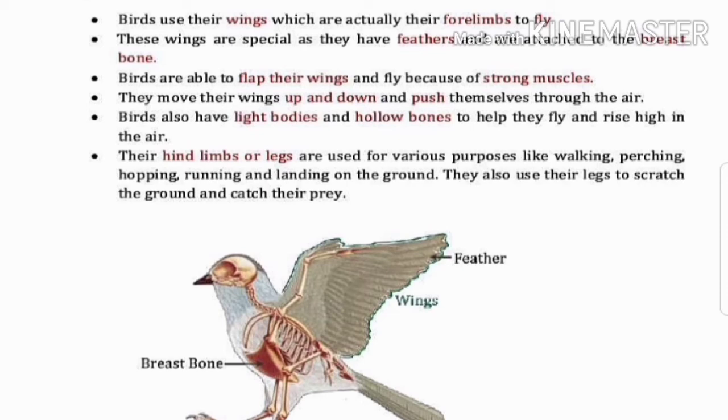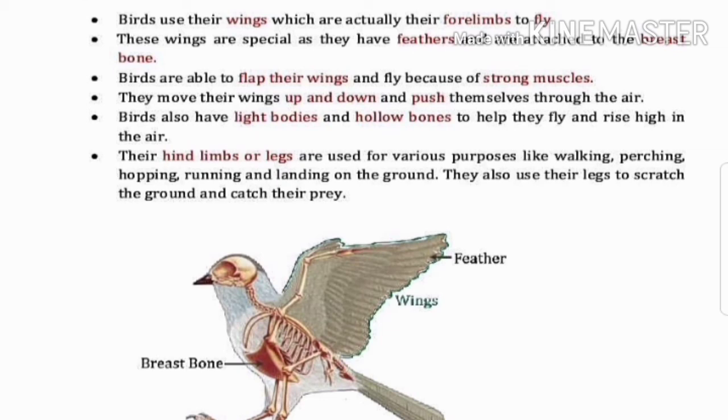The last part of this session is movement of birds. Birds use their wings, which are actually their forelimbs, to fly. These wings are special as they have feathers and are attached to the breastbone. Birds are able to flap their wings and fly because of strong muscles. They move their wings up and down and push themselves through the air. Birds also have light bodies and hollow bones to help them fly and rise high in the air.